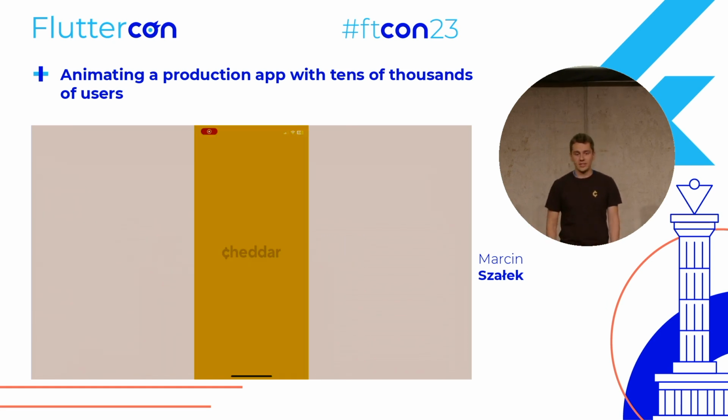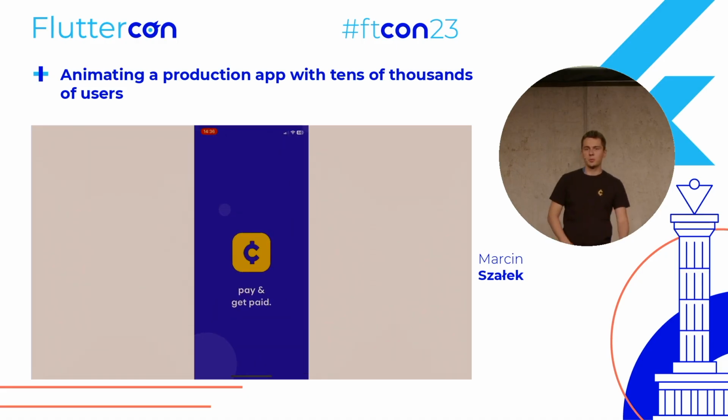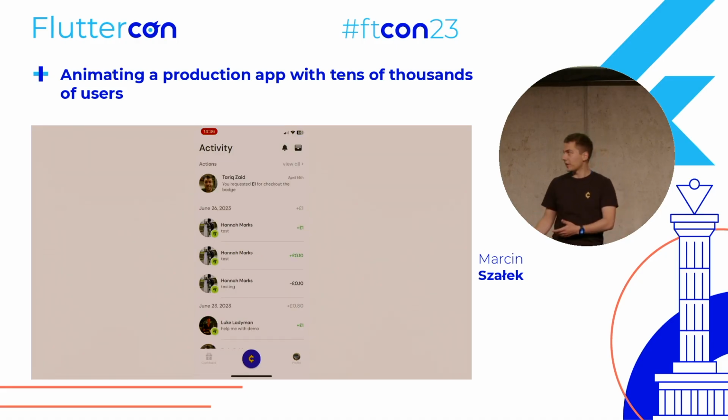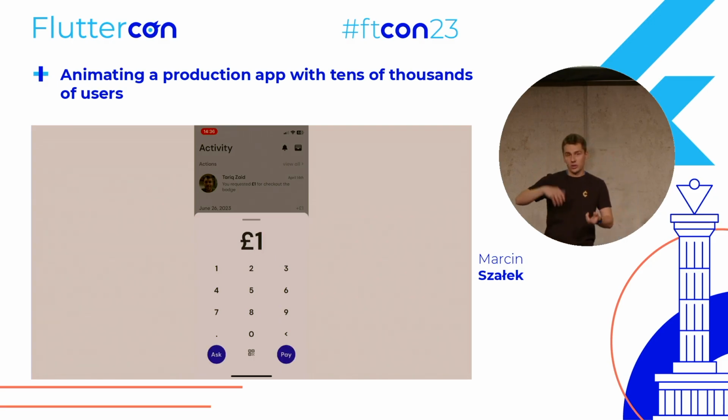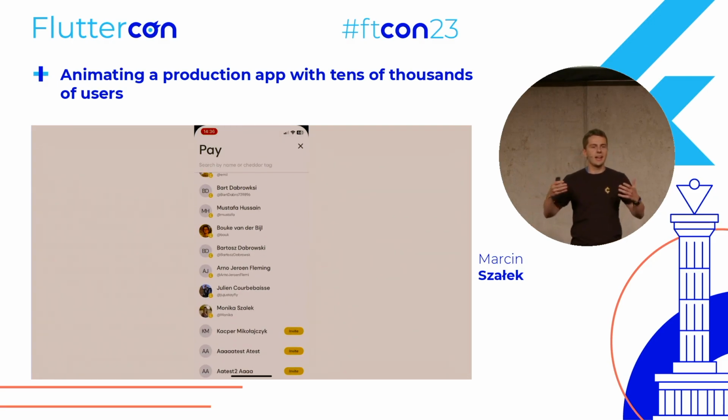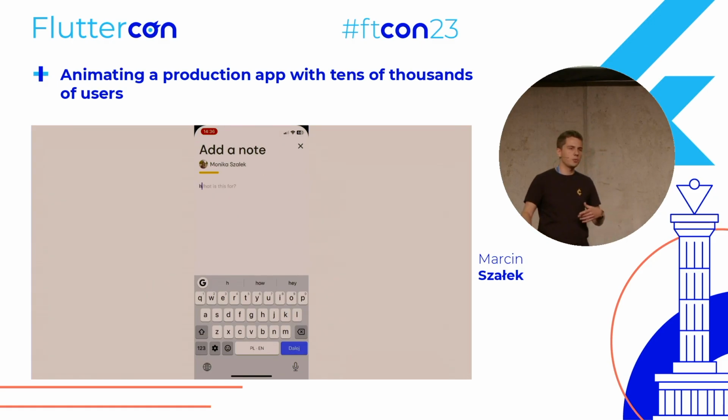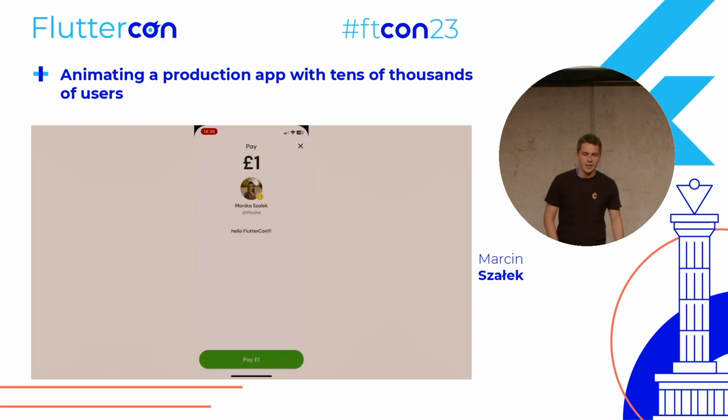Quickly, what Cheddar does is it allows users to link their current banking applications into Cheddar, and then it basically enhances the banking experience. It allows you to request money from friends, send money to friends, pay by QR code without any account numbers, any sort codes.